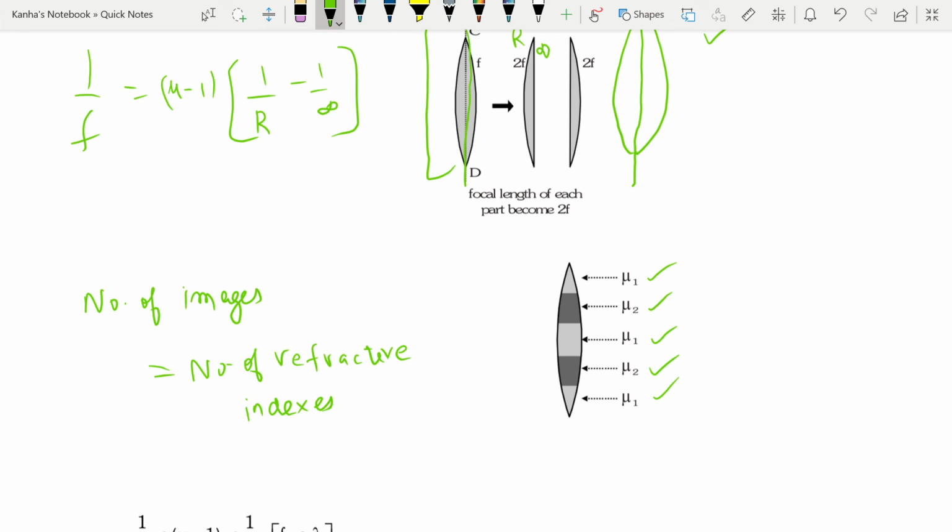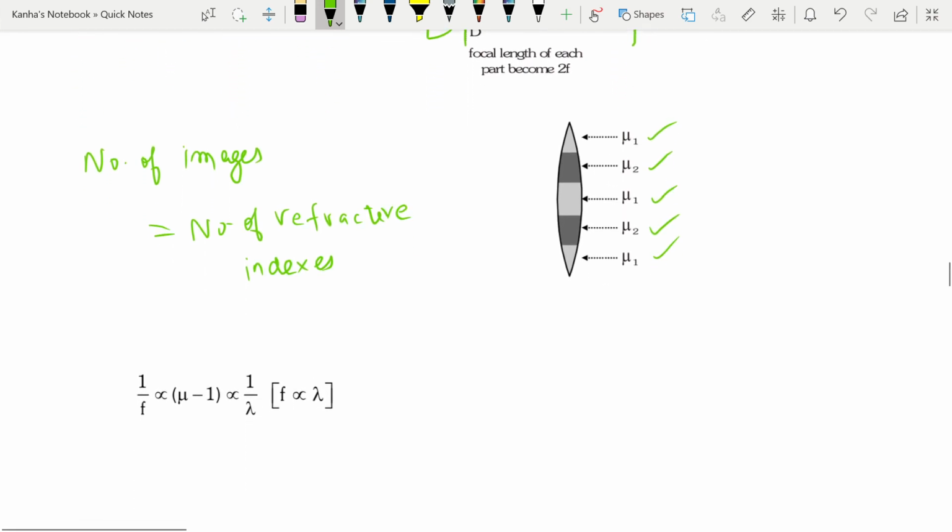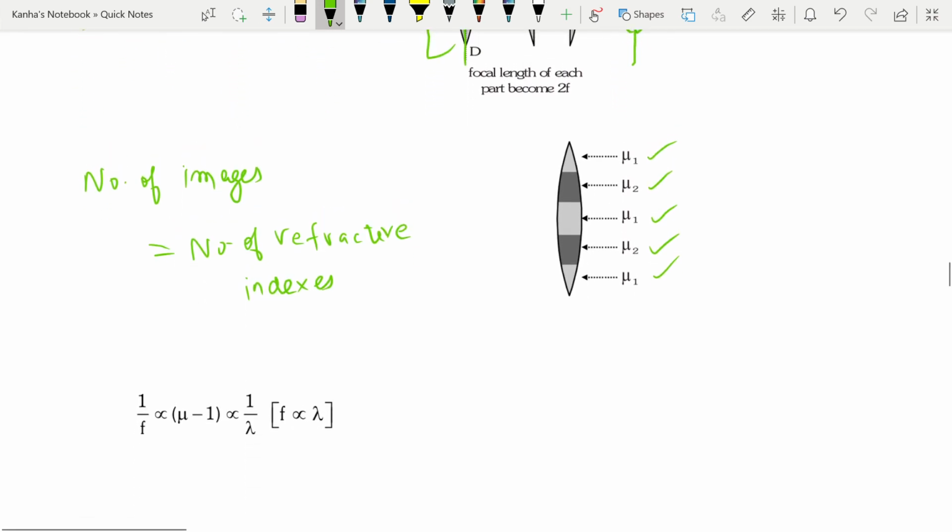Okay, one more thing that I want to talk to you about here is the focal length. The focal length of the lens depends on the wavelength. So 1 by f is directly proportional to mu minus 1, as we saw from the lens maker's formula, which is directly proportional to 1 by lambda because mu depends on lambda. So that implies f is proportional to lambda, or the focal length for the red color is greater than the focal length for the violet color.